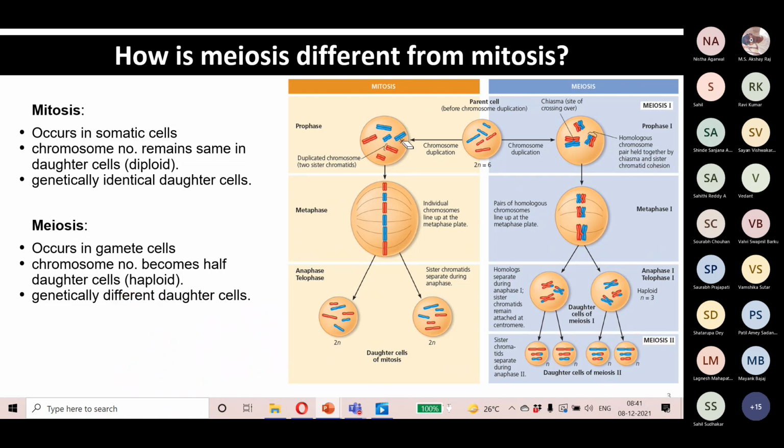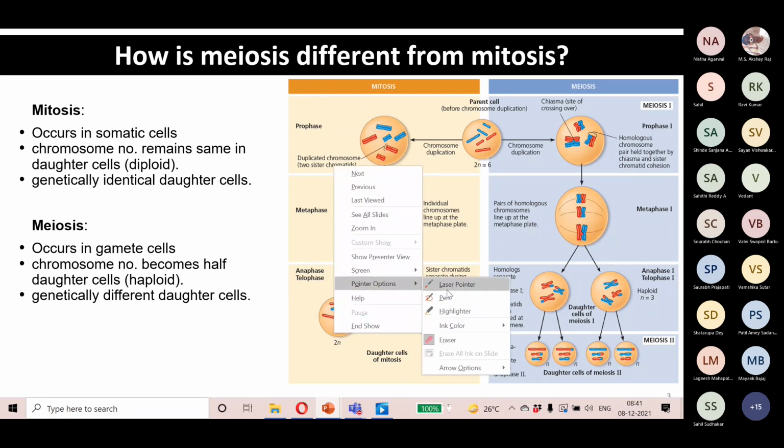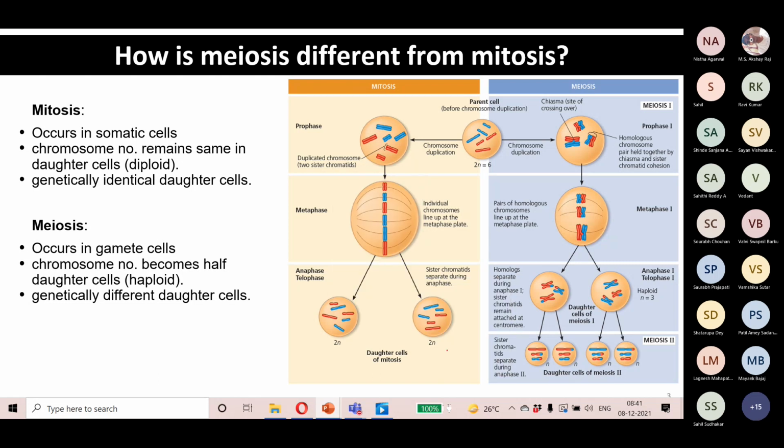In mitosis, we have seen that first the DNA content is doubled during the S phase, and then this DNA content is equally divided into two daughter cells. So it is also known as equational division. You can see that the chromosome number is 2n, and in the daughter cells the chromosome number is also 2n. So this is equational division.